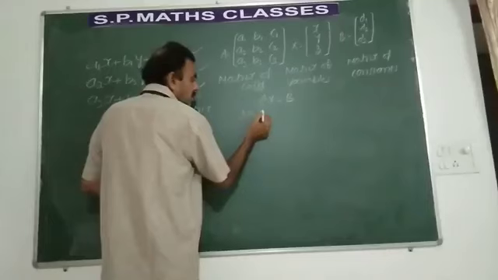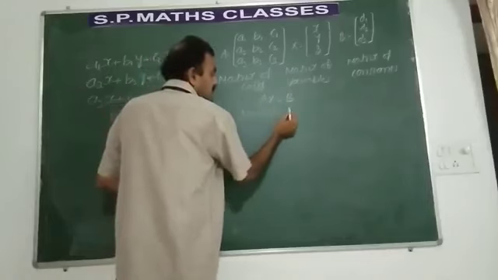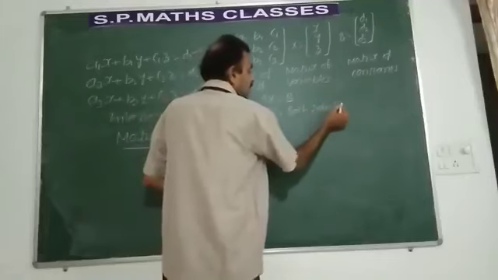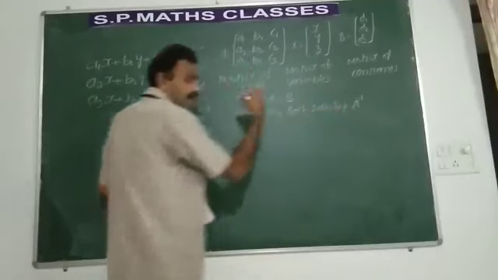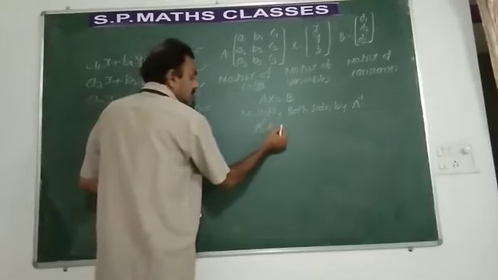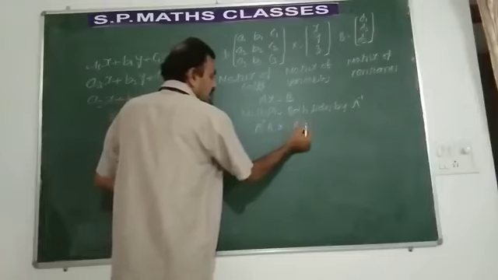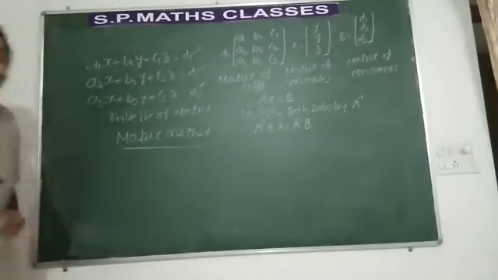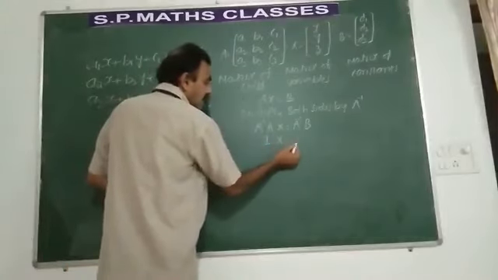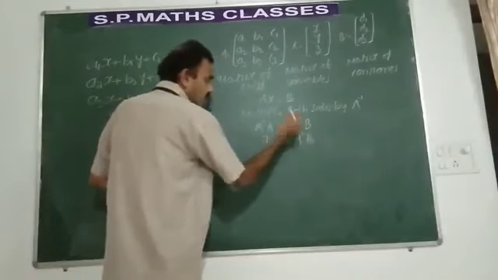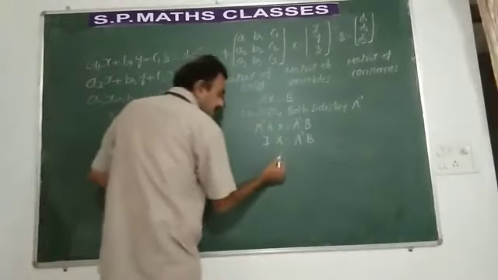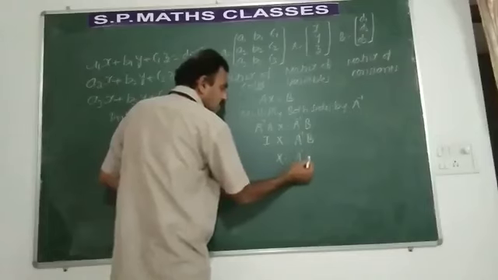So multiply both sides by A inverse from the left. What happens now? A inverse into A into x is equal to A inverse into B. What is A inverse into A? A inverse into A is nothing but I, so I into x is equal to A inverse into B. A inverse into A is always I. What is I into x? It is x. X is equal to A inverse into B.